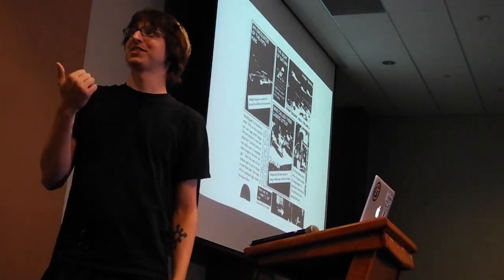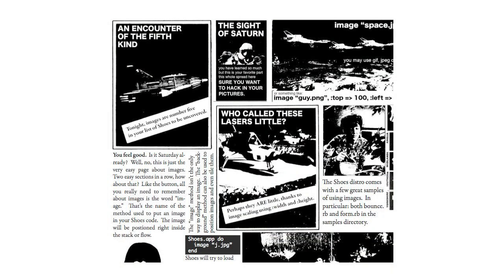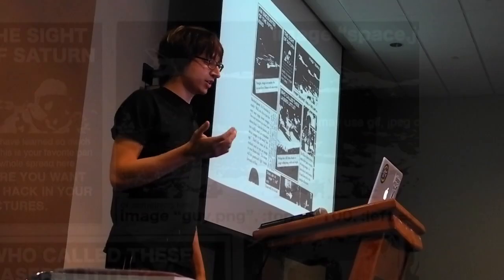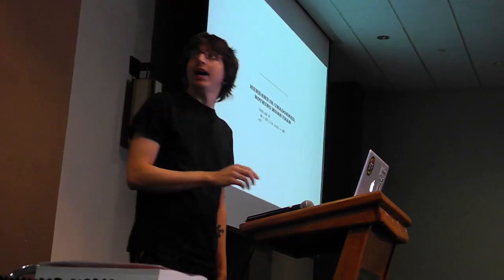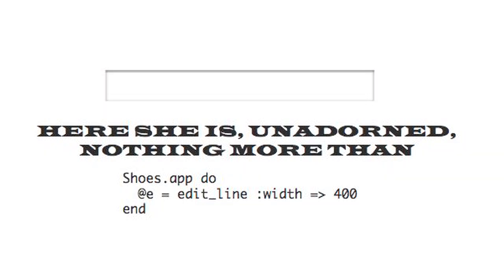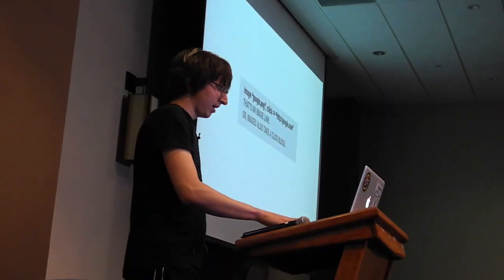This slide is full of images, but you can see right below the spaceship it says image guy.png, top 100, left 100. All you need to do to display an image in Shoes is give it the path to something, or you can give it a URL and it'll download and cache it locally. It's all about being simple. And to do a text box, you say edit line, and then you get a variable, and you can manipulate that variable later.